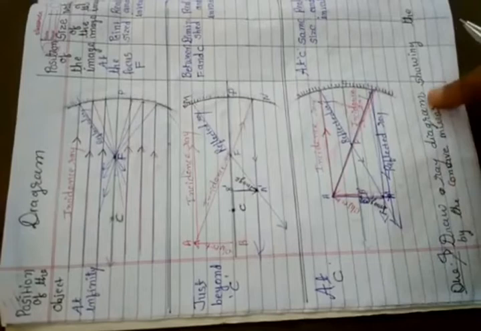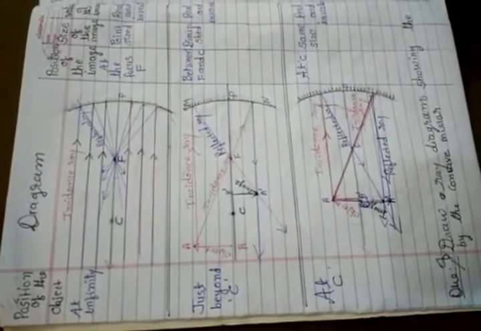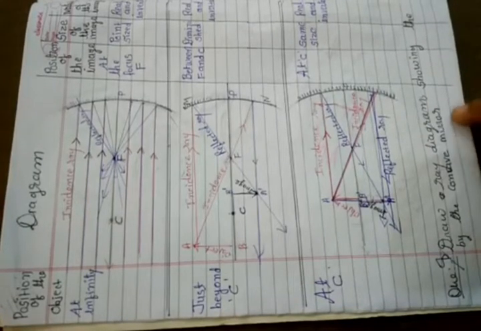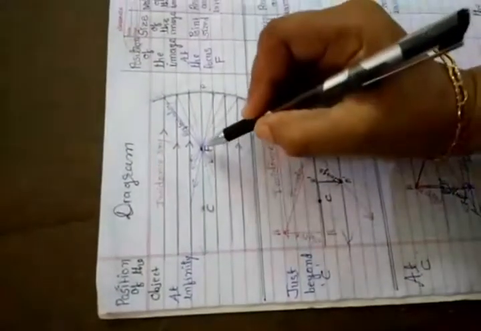Draw the ray diagram showing the position, nature and size of the image formed by a concave mirror. Question number 8 in our CW. Diagram already I have drawn. Now I explain this diagram.